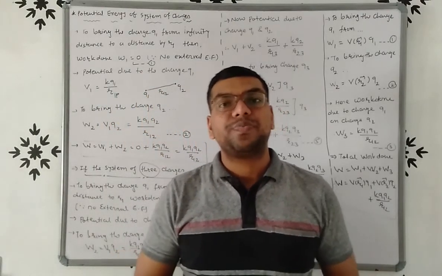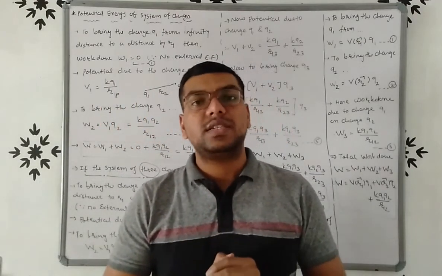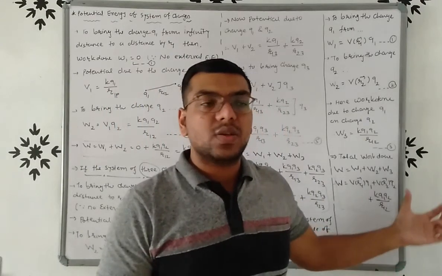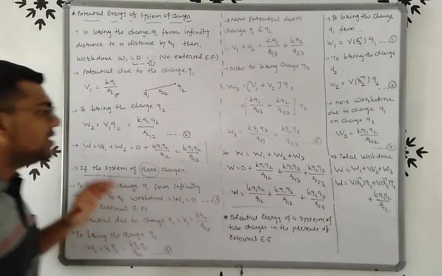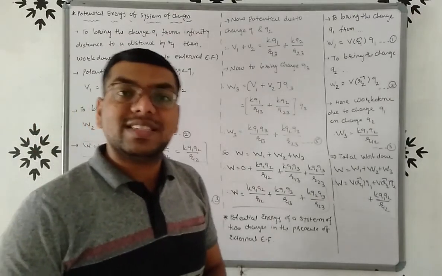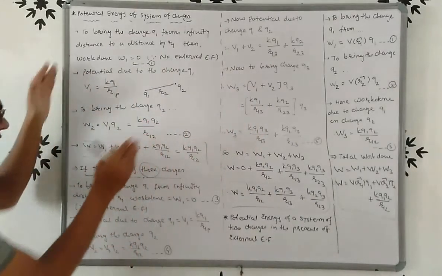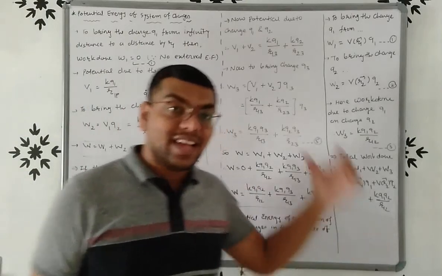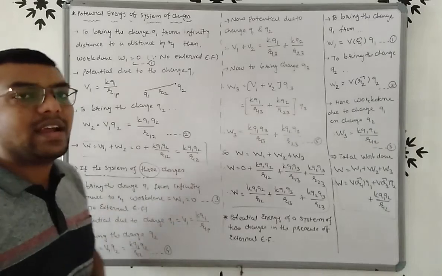Right? So this is about the potential energy of a system of charges in the presence of external electric field. And the earlier discussion is about the potential energy due to a system of two charges and due to a system of three charges. But in that theory there is no external electric field.